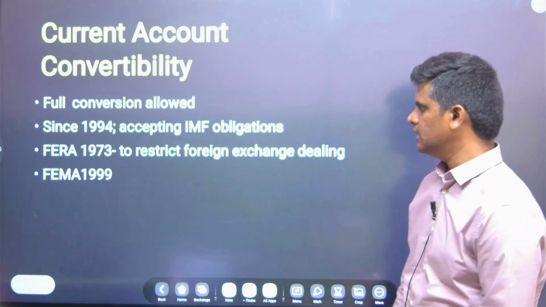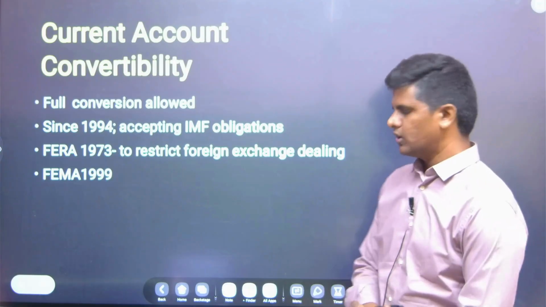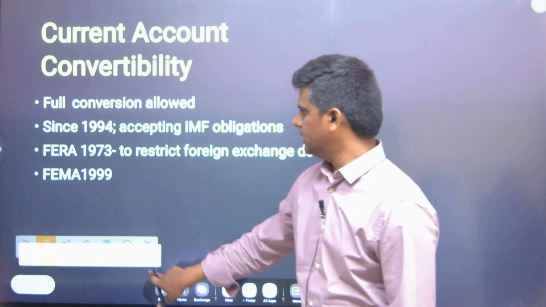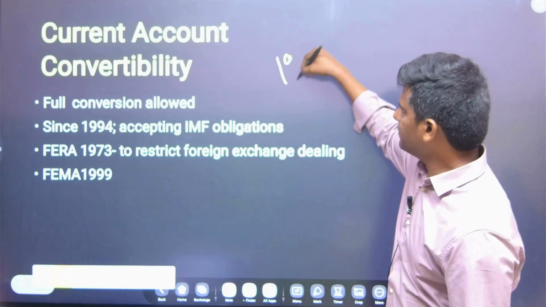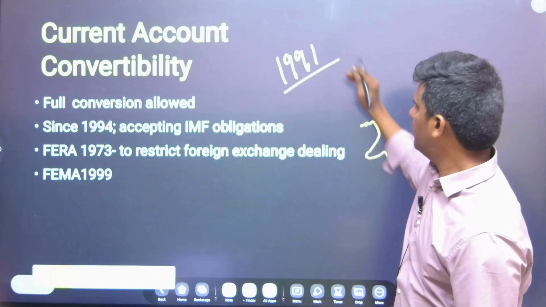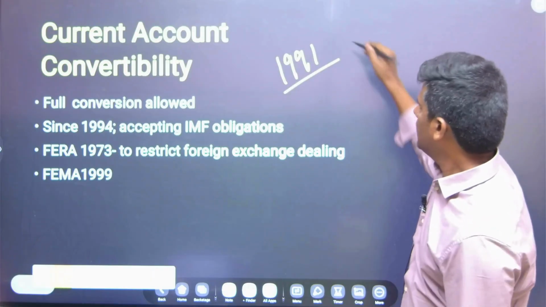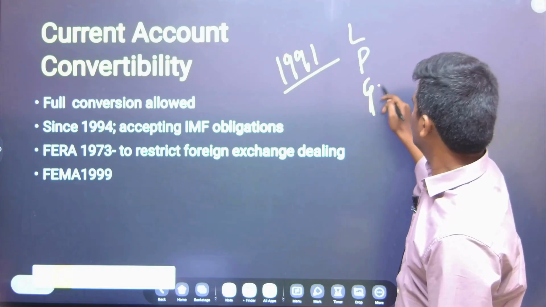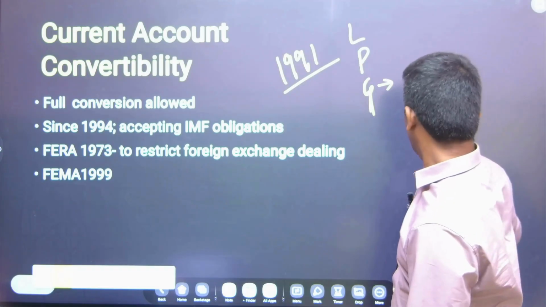India faced, as you are aware, an economic crisis, and a forex reserve crisis in 1991. After that, slowly we opened up our economy. There were LPG reforms: liberalization, privatization, globalization. That is the opening of the economy.